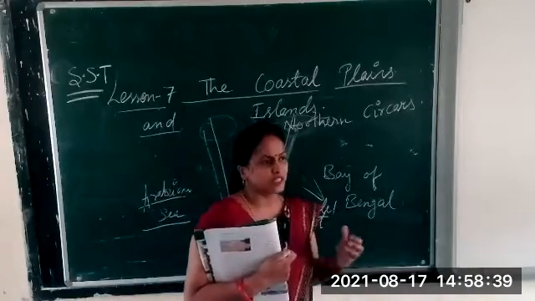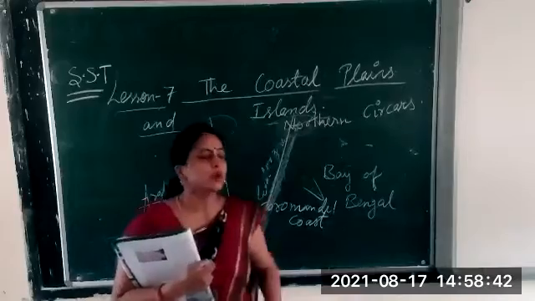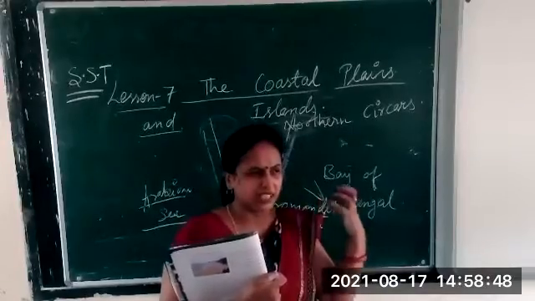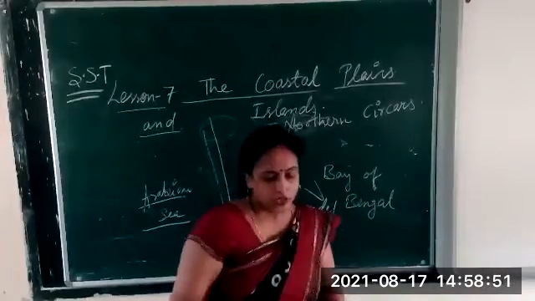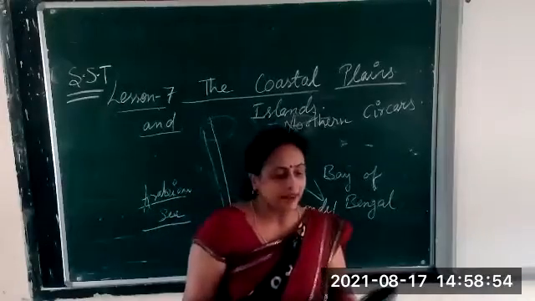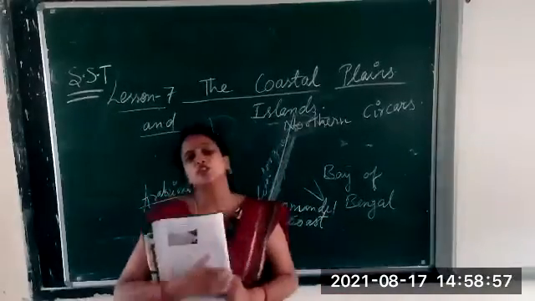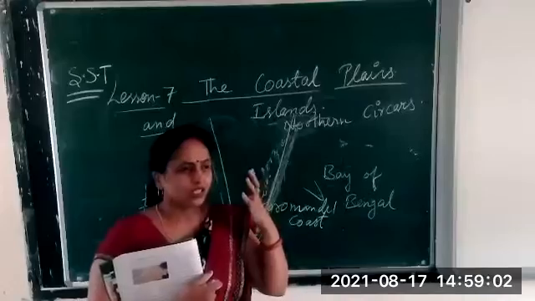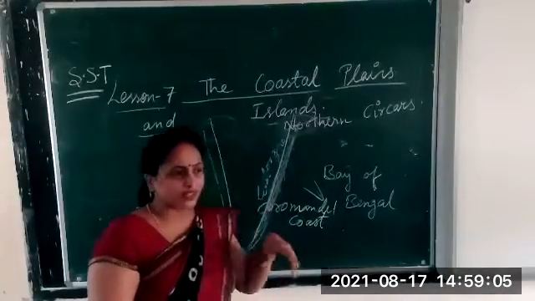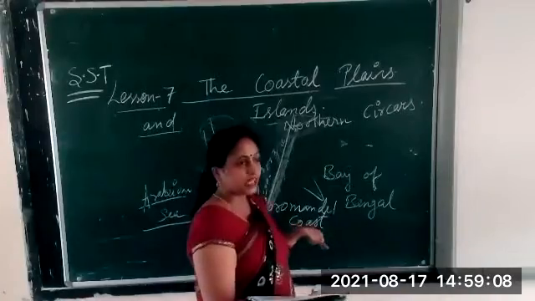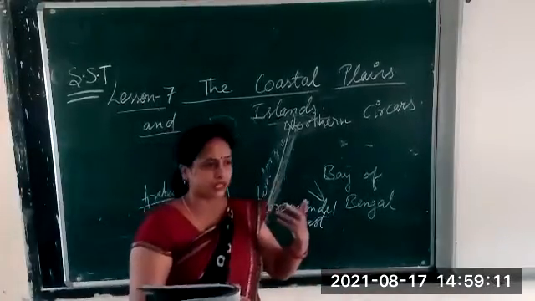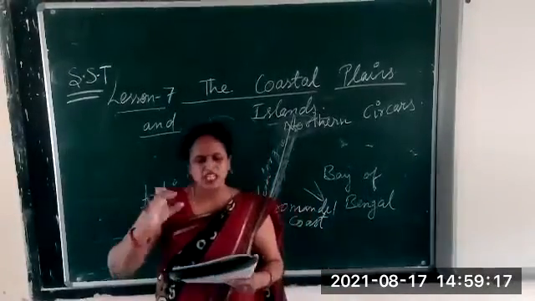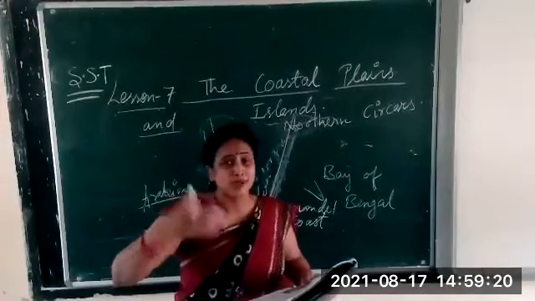Hot and humid throughout the year means there is moisture in the air. We feel some uneasiness. So this type of climate we find over here. In this area, perspiration takes longer to dry. Perspiration is the sweating. Too much sweat comes in these areas. The people living in the coastal areas have too much sweat because of the climatic condition. And it takes a long time to dry.